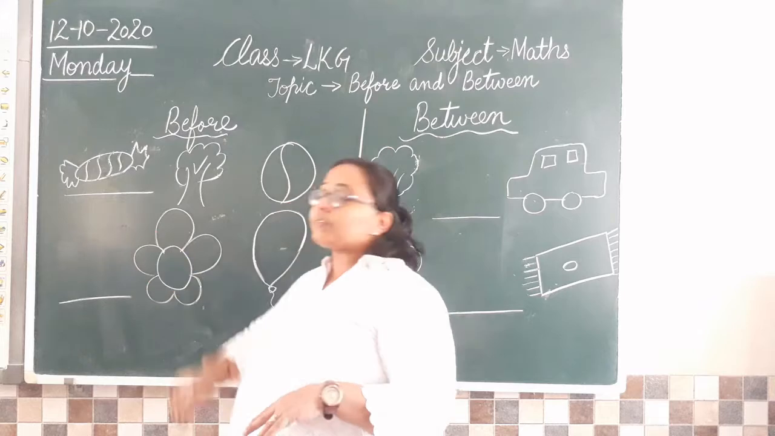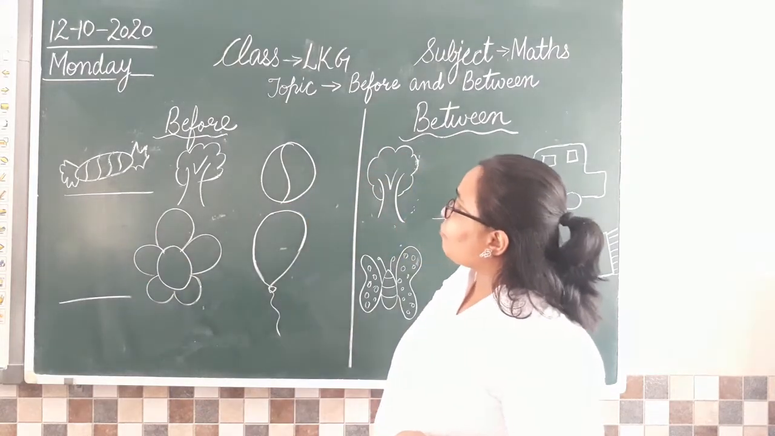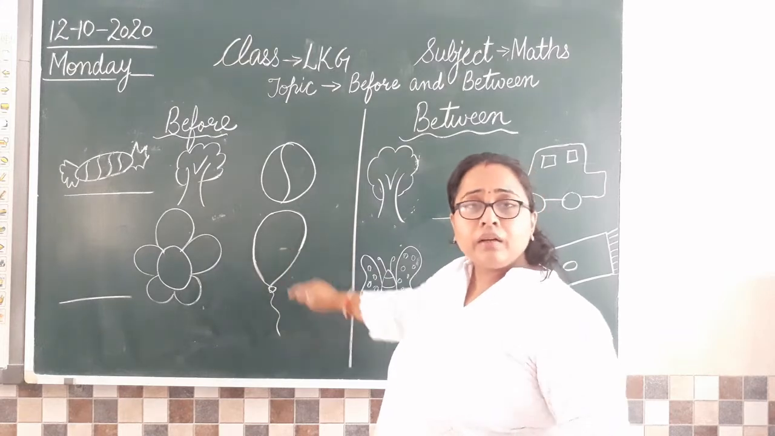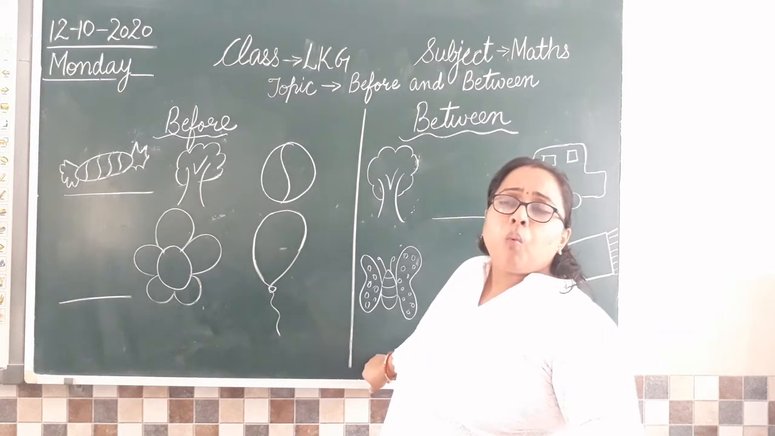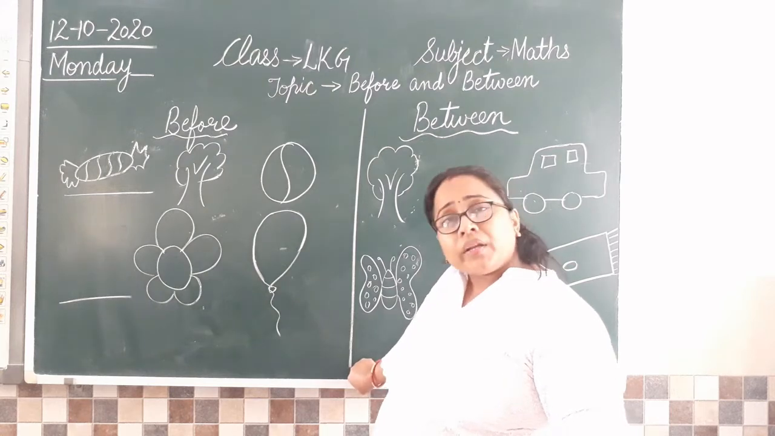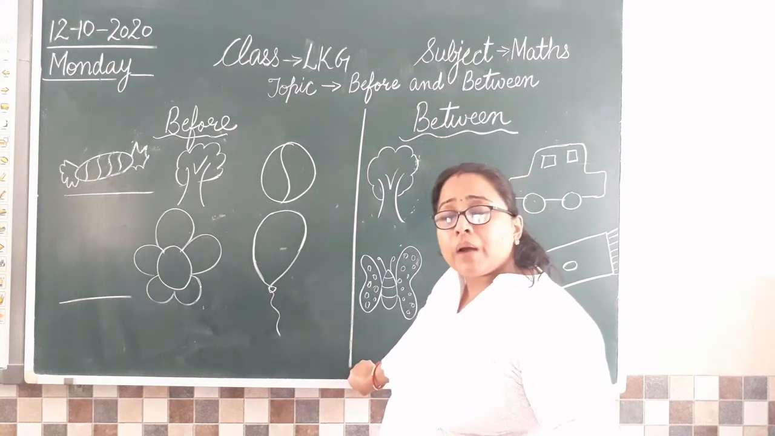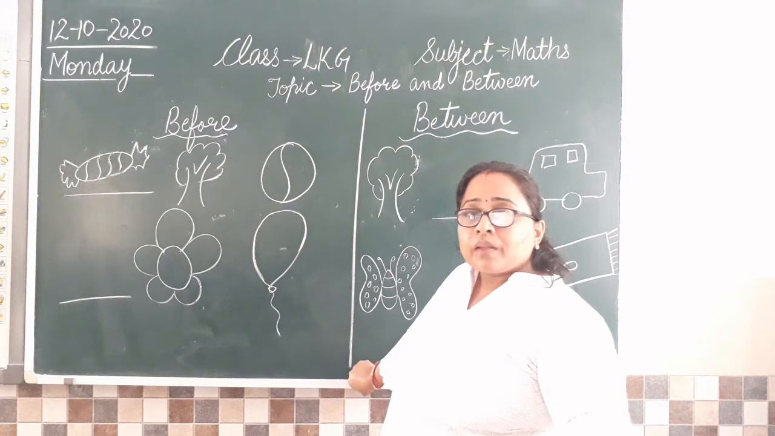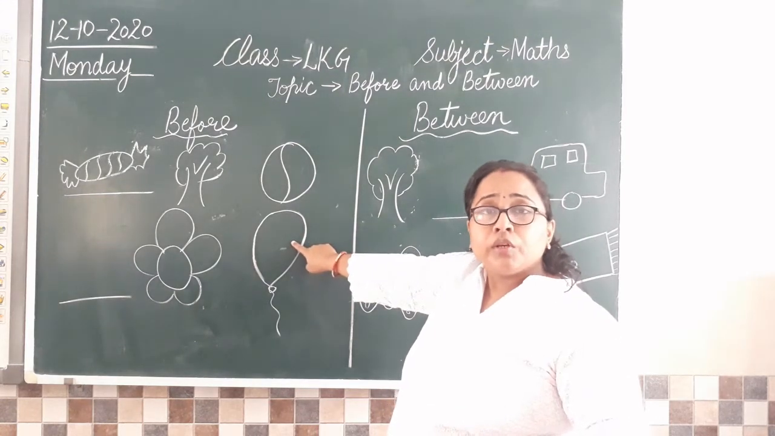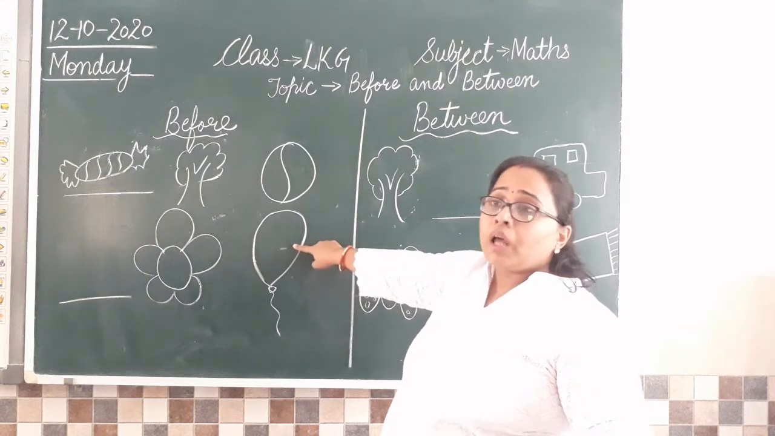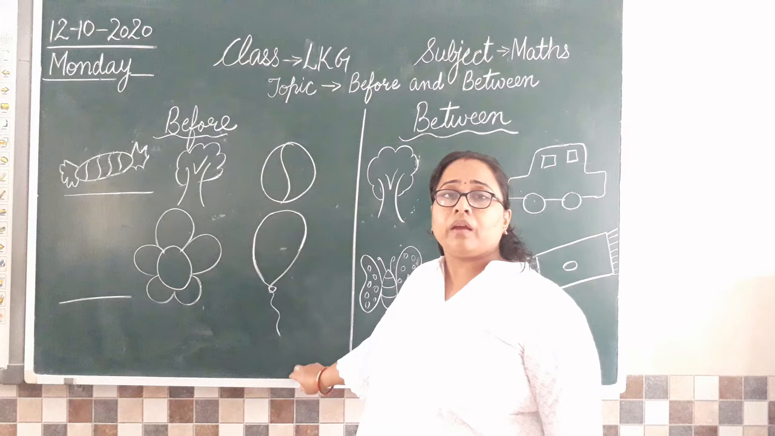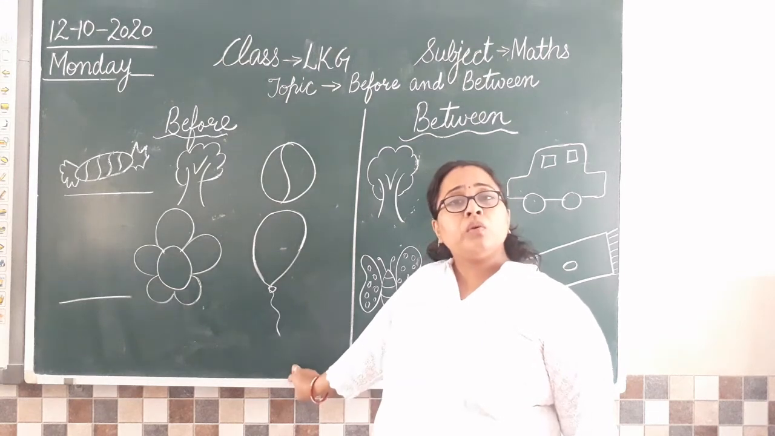Now taking to the next example, we have a flower and a balloon. Clear? Now can you tell me what is there before a balloon? What is there before a balloon? So first you are going to look for the balloon. So here we have the balloon. Now tell me what is before the balloon? Balloon से पहले क्या है? What is there before the balloon?